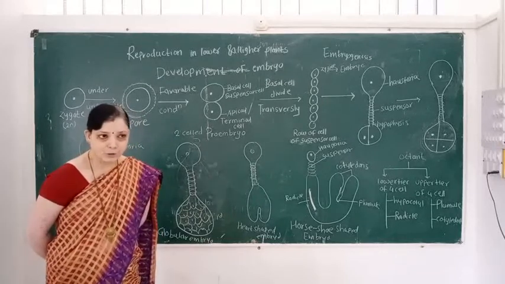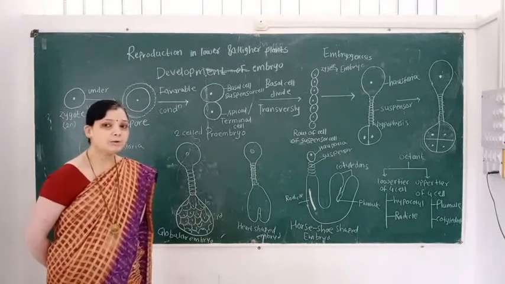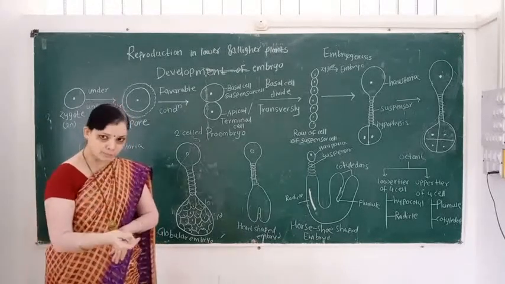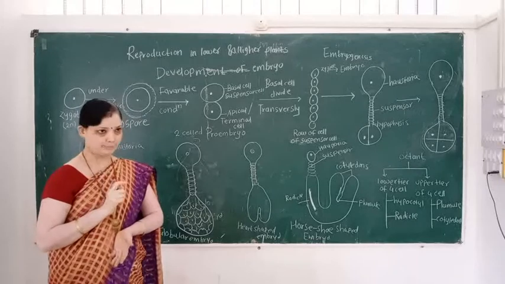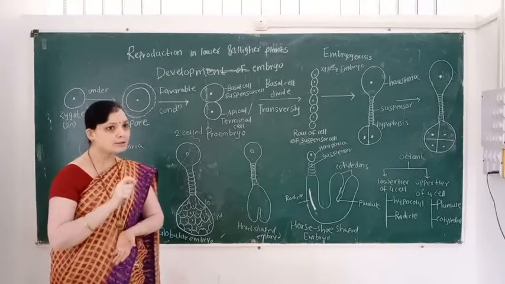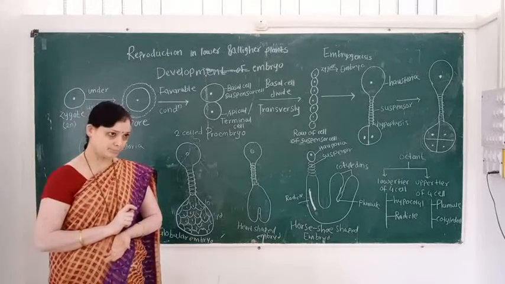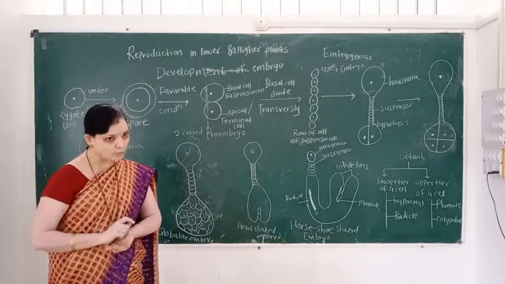In the development of the embryo, under unfavorable conditions the zygote develops into the oospore. The oospore under favorable conditions divides transversely.